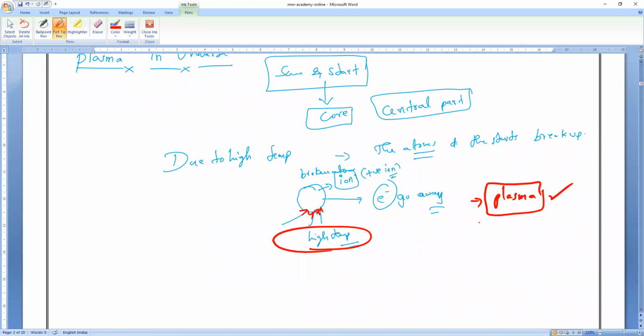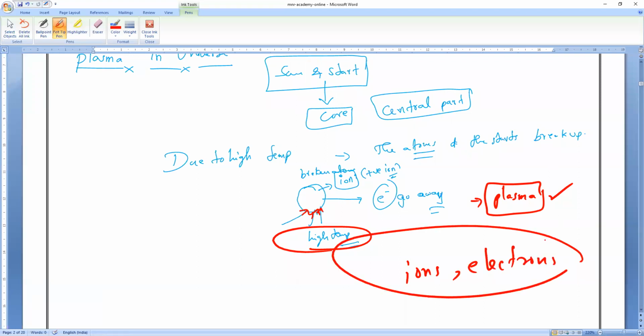Electrons are removed, they go away from the broken atom and leave some charge on atoms to form ions, and the mixture of these ions and the electrons which went away together we call plasma. Understanding, all of you? Please respond.